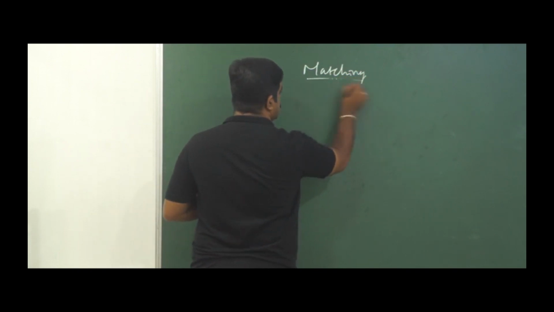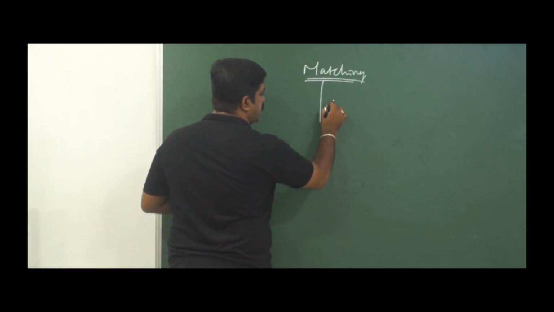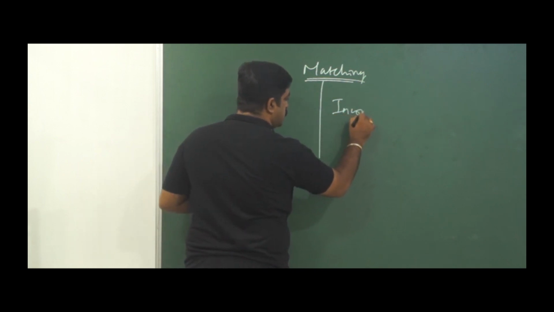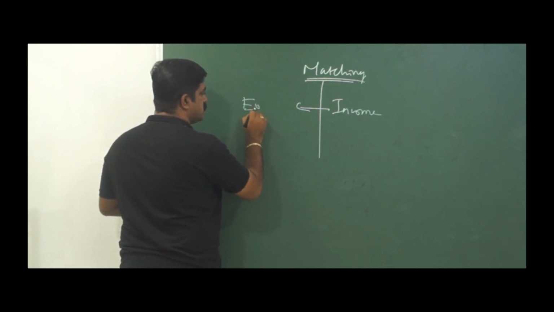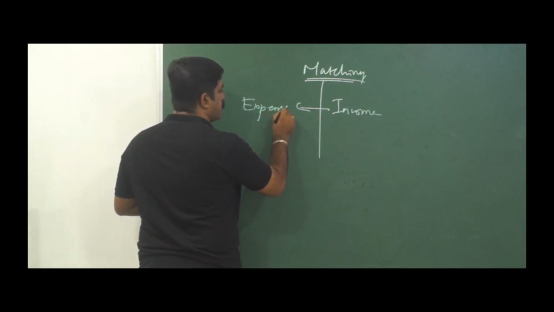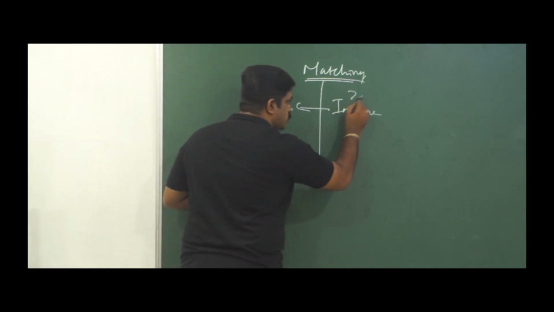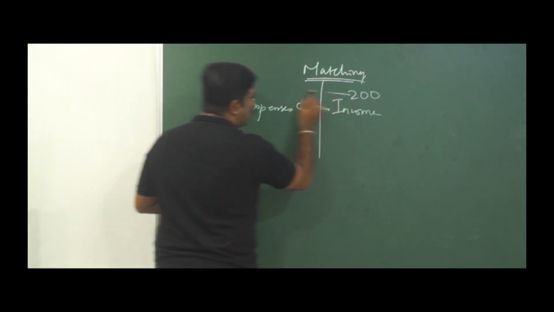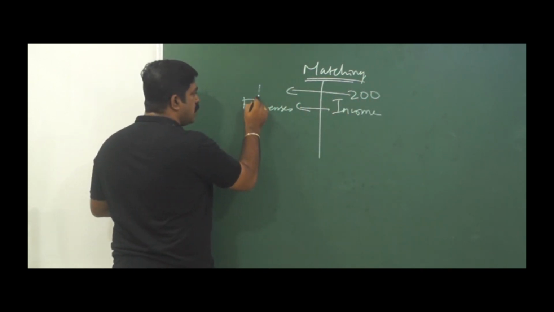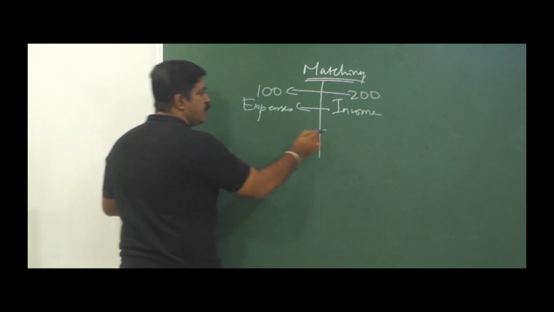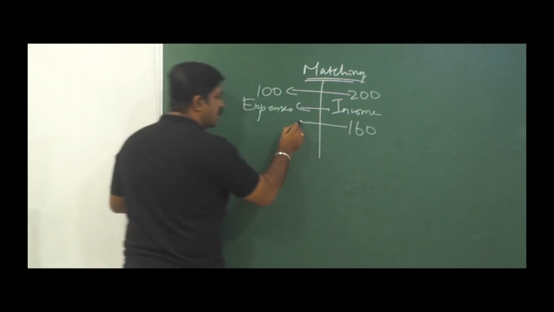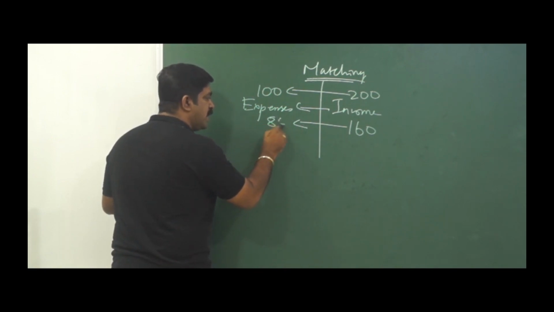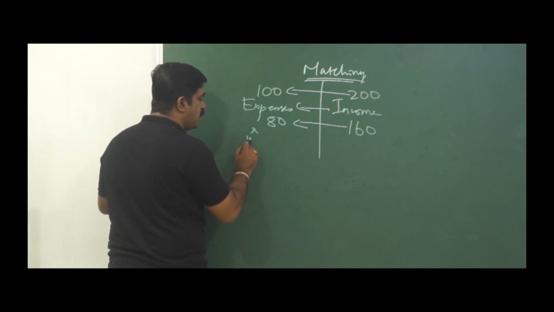Matching concept says, when you are writing an income this side, write all matching expenses this side. When I say my sales is 200, for that the corresponding cost is 100. When I say my sales is 160, the corresponding cost is only 80 and not 100.